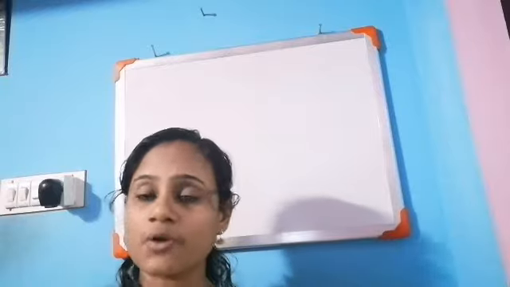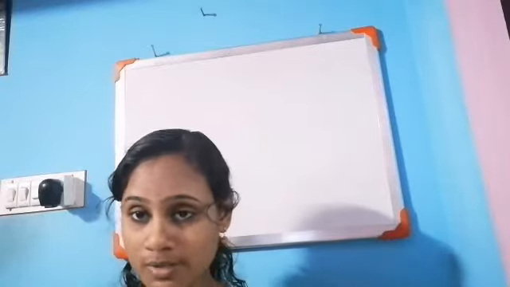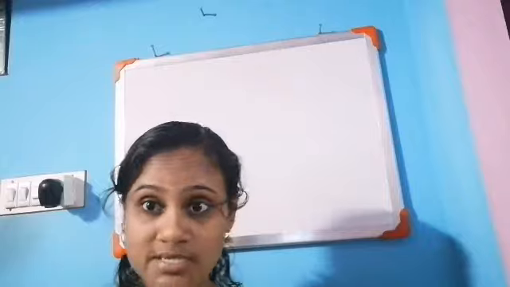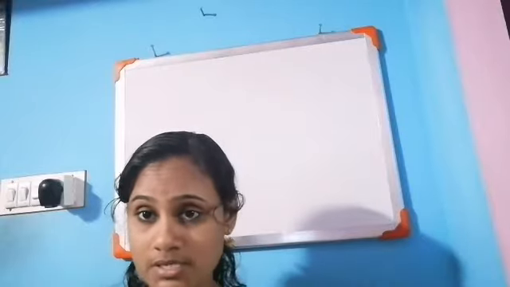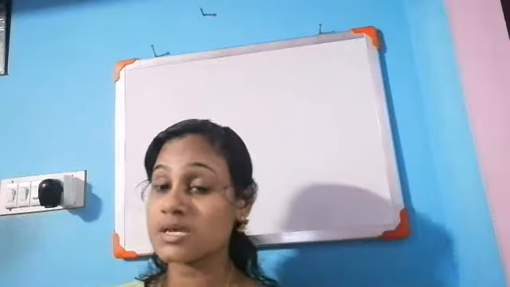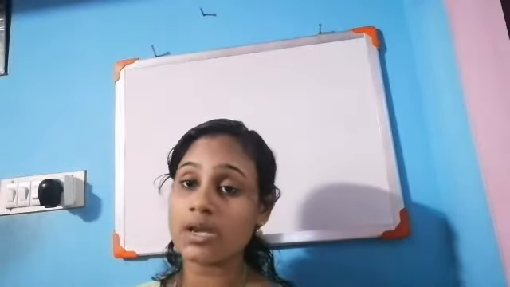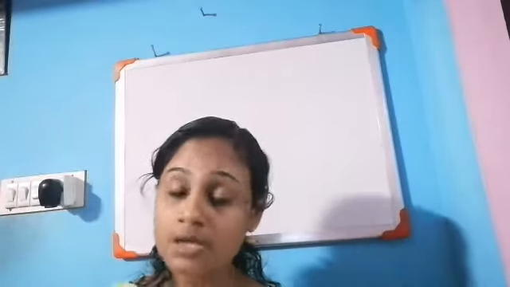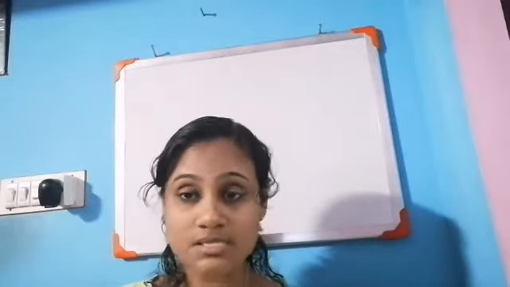What are the uses of copper and aluminium? They are used to make utensils. In electric wires we can use copper and aluminium. They are used to make utensils, isn't it?